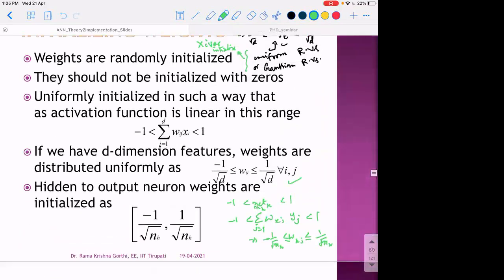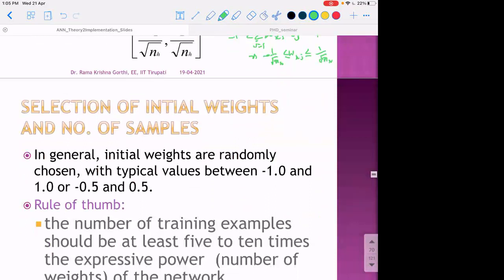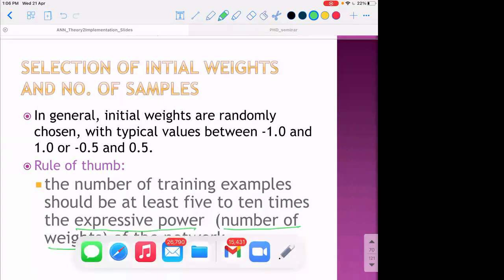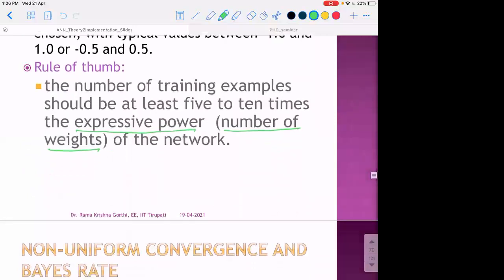Initialization, as I said, plays an important role in convergence of the neural network. Another important aspect in the design of neural networks, based on the data, is that we need at least 10 times more training samples than the total number of weights in a neural network. The number of weight elements in the neural network is referred to as the expressive power of a neural network. So compared to this, at least 5 to 10 times the number of samples are expected to train a neural network.